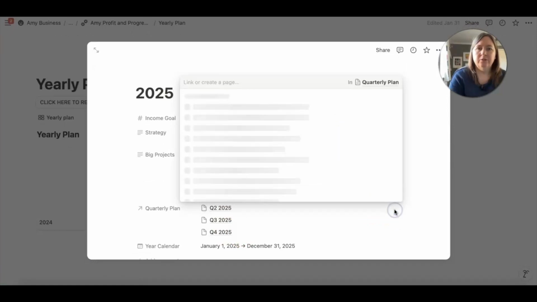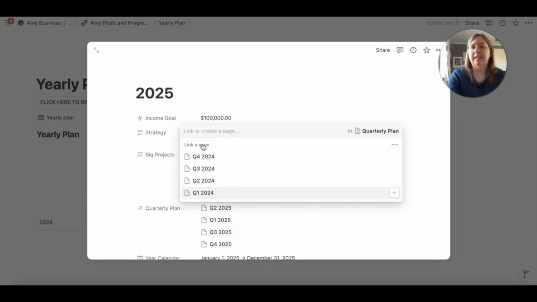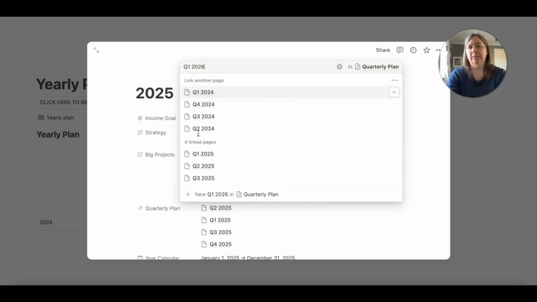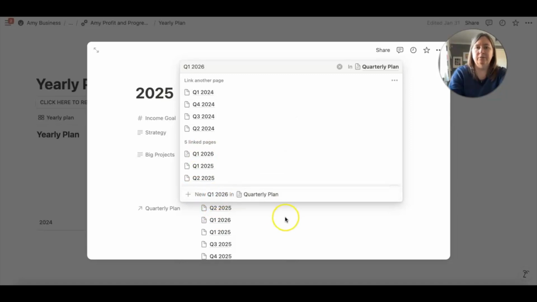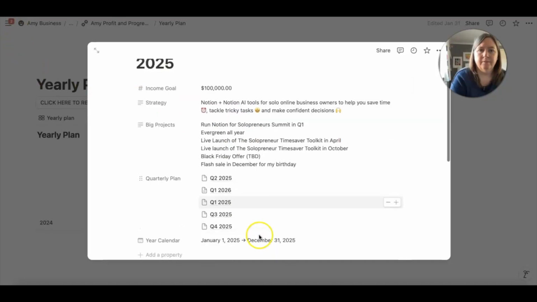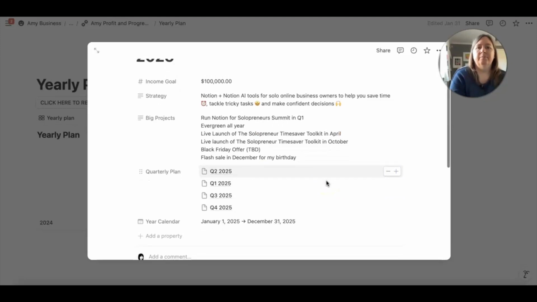If I go to add a new quarter, you can see I can just add that in, and this is linked to a separate database where my quarterly planning is. Now, when I am creating for a new year, let's say it's 2026, I would add in Q1 2026 and click plus down here, and that adds in a new quarter. But obviously I don't want that one, so I will delete it out again. So I've basically just set up in here my quarterly planners.